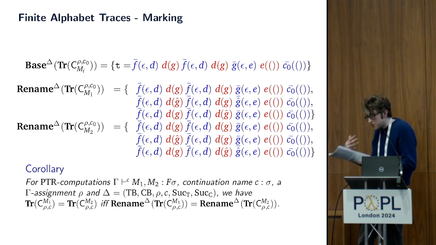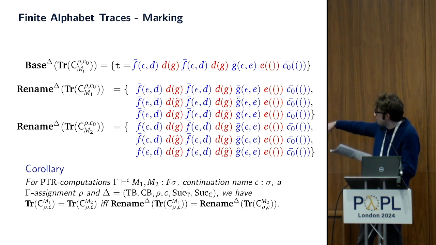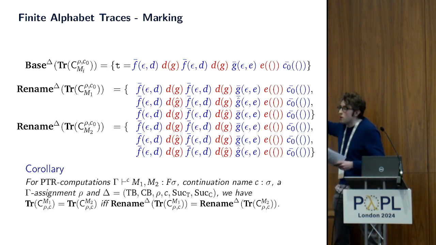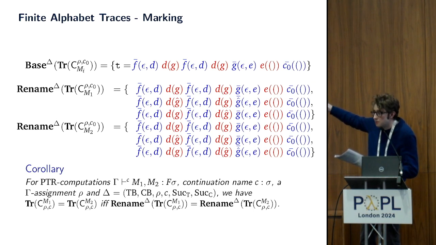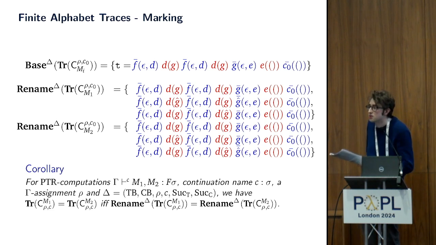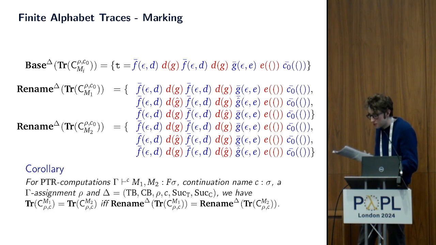translating a single trace into a set of traces where we mark all occurrences of a single O name in the original trace. So to distinguish M1 and M2, we can see that in this trace here, the first introduction of G is marked, and the G used in the question is marked, whereas in the traces of M2, when the first introduction of G is marked, G is not marked, and so that distinguishes the two. This is actually similar in spirit to something called the one-pointer presentation that was used in work on O-strict RML.